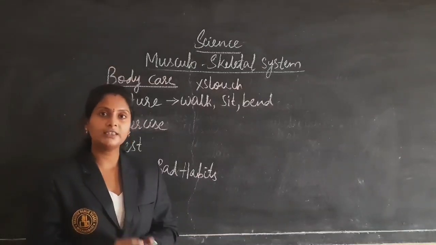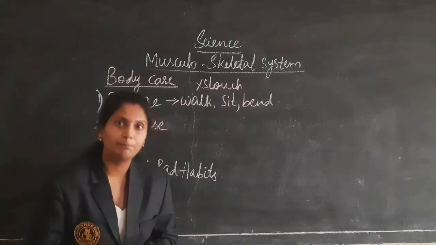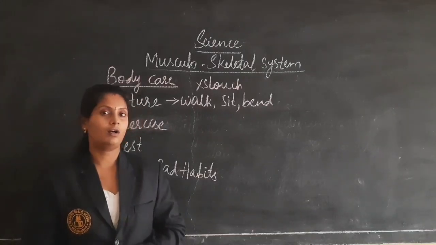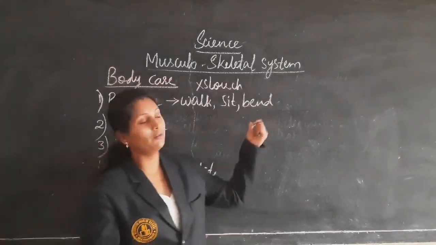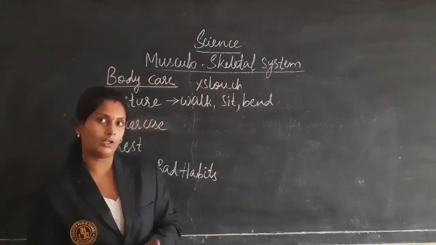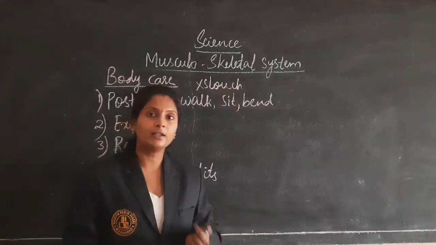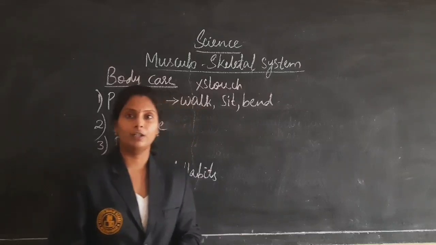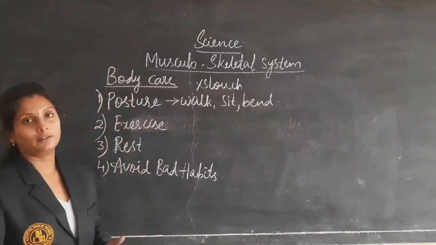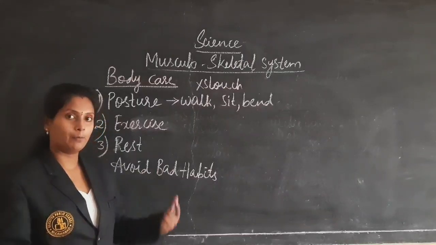Sit in a comfortable and sufficient place, and you have to sit straight. Don't always bend while sitting, but keep your backbone straight in the classroom or wherever you sit. Sometimes we bend to pick something fallen down. At that time also we have to be careful while bending. We should not bend immediately, but carefully bend to pick things. That is about posture. Our body should be in the correct position, then only the backbone will be healthy.